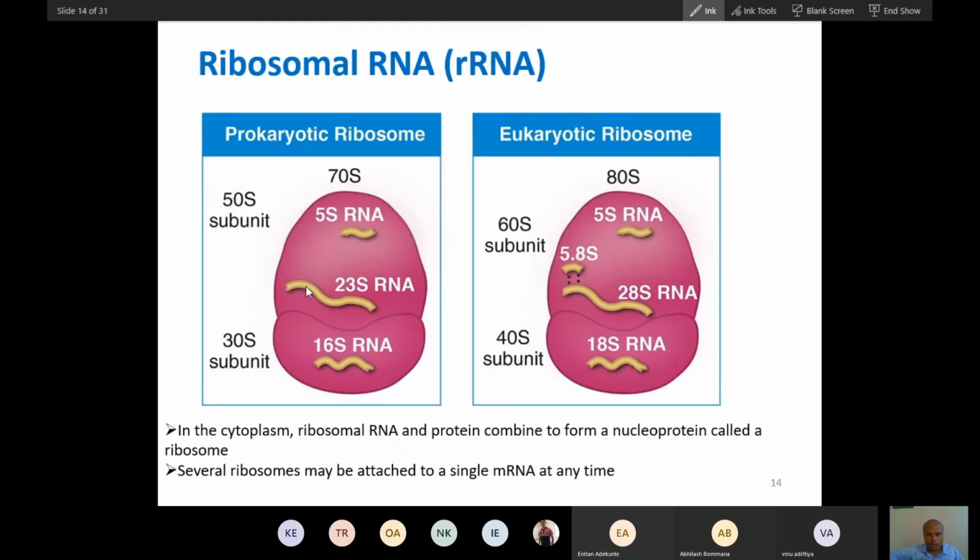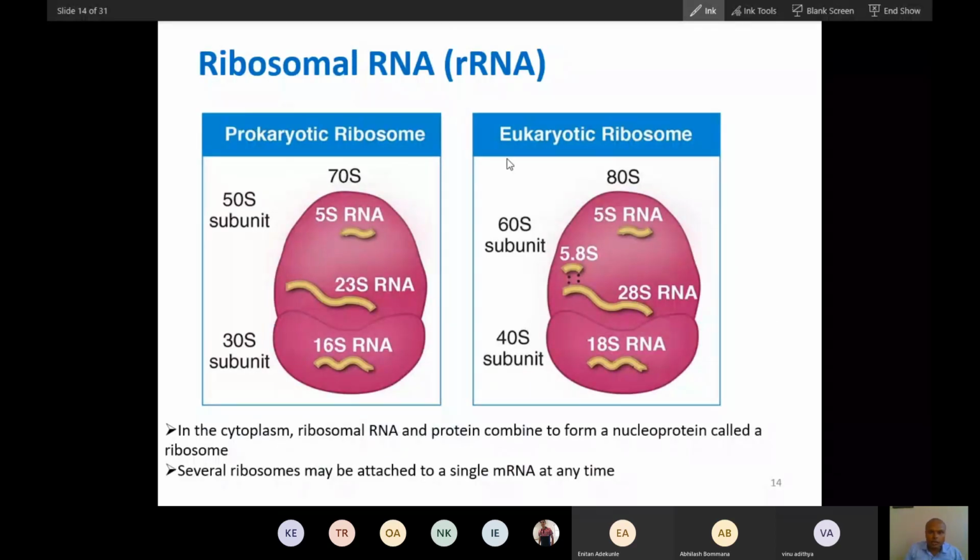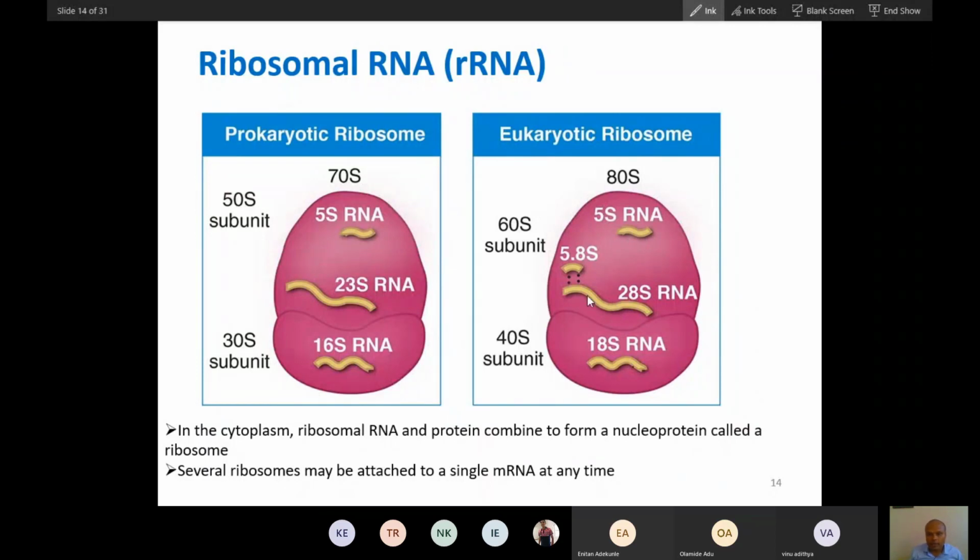In eukaryotes, the larger subunit has 28S, 5S and 5.8S. And the small subunit of this ribosome is made by 18S RNA. So remember only 18S.